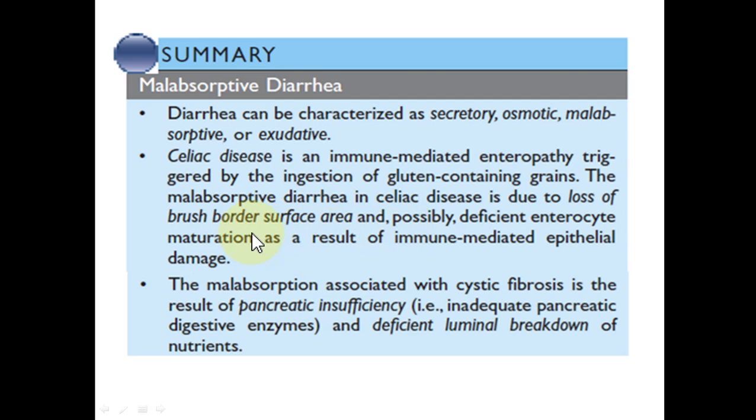And the mechanism behind the diarrhea in celiac disease is the damage and destruction of the brush border surface area of the intestine.